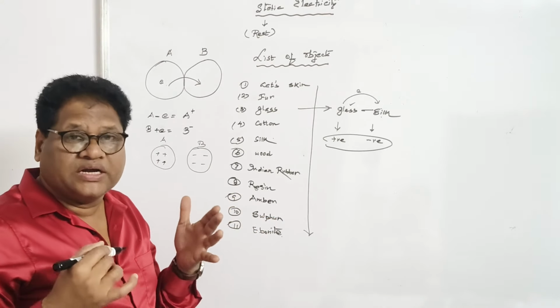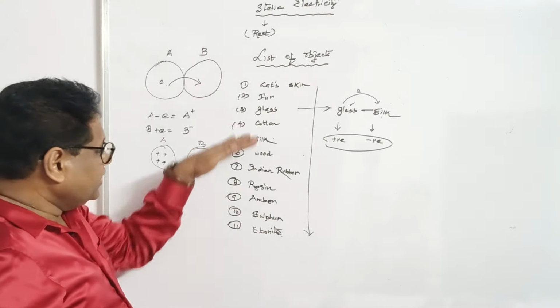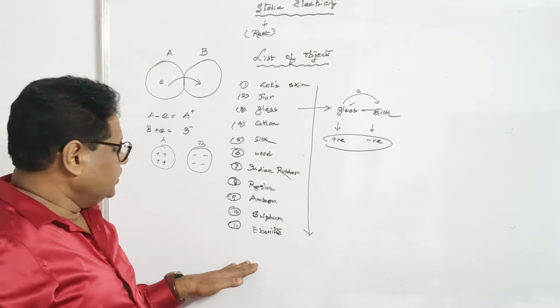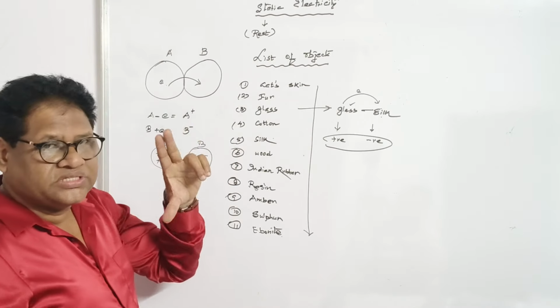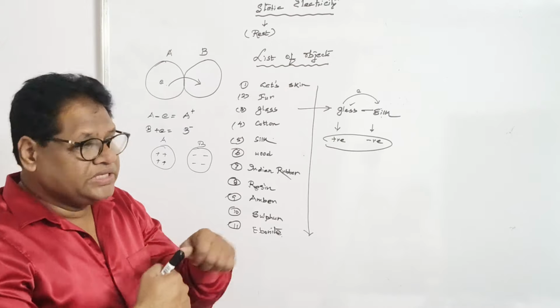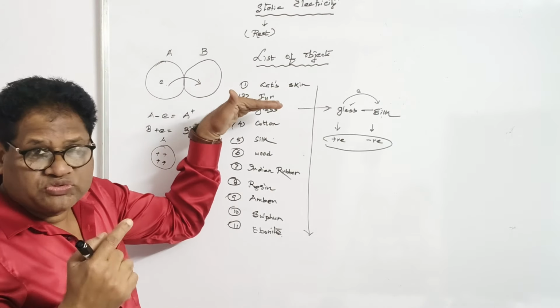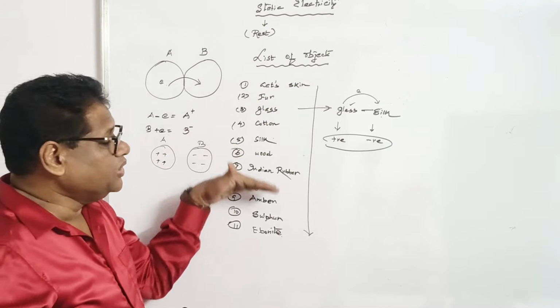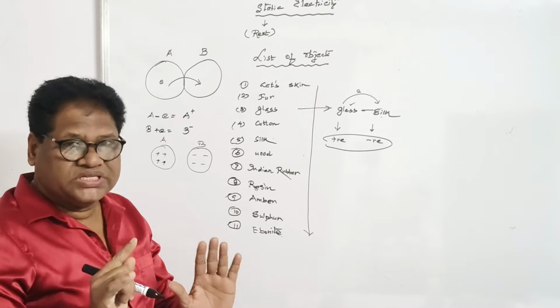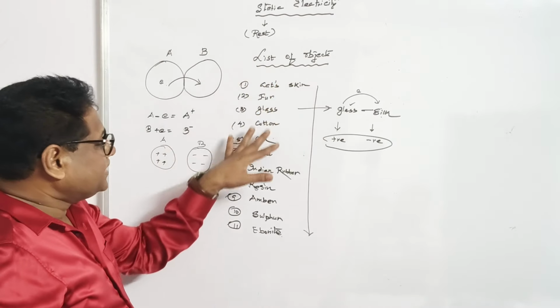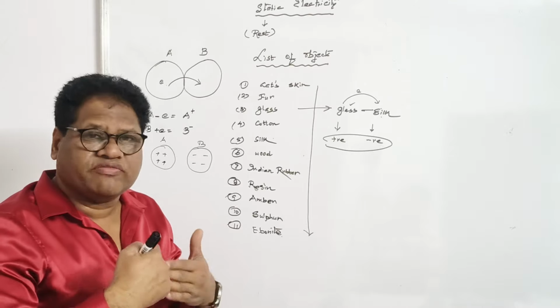So let me conclude again. In the list of 11 objects, you can take any two objects and rub them with each other. The one that is coming above will get positive charge and the one that is coming below will get negative charge. So this is the method to identify the charges acquired on the body.